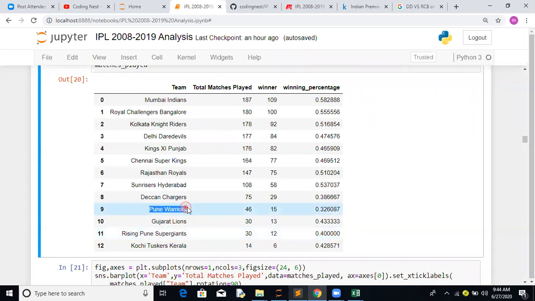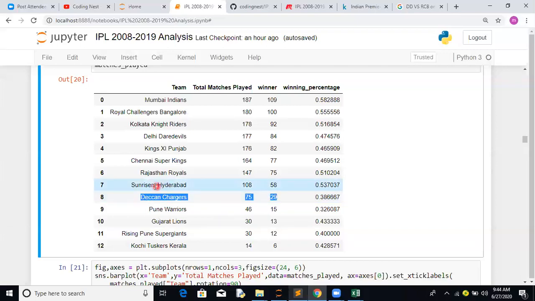Pune Warriors and Rising Pune Supergiants, I think we need to merge this data. Okay, I will check this data. Then we have Deccan Chargers, then Sunrisers Hyderabad. Again we have to merge this data, because these two teams are the same. That's the change we have to make: Sunrisers Hyderabad and Deccan Chargers, they changed lately.